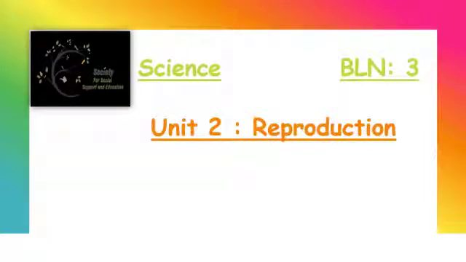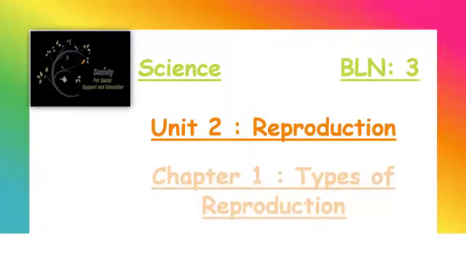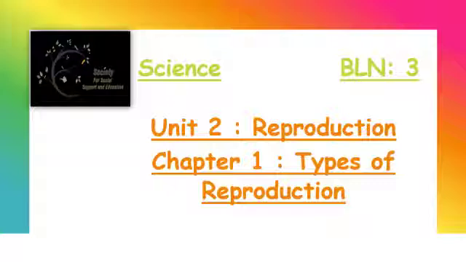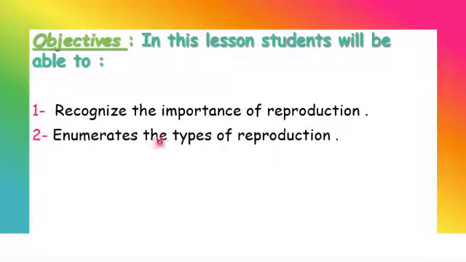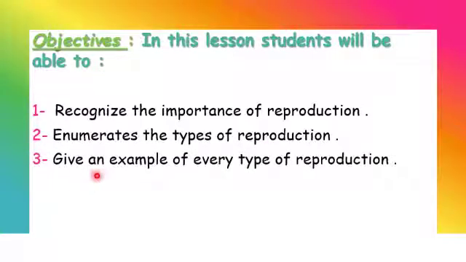Today we will start with a new Unit 2, which is about reproduction. We will start with Chapter 1, Types of Reproduction. Reproduction يعني التكاثر. Our objectives for this lesson are: at the end of this lesson you should recognize the importance of reproduction, enumerate the types of reproduction, and give an example of every type of reproduction.